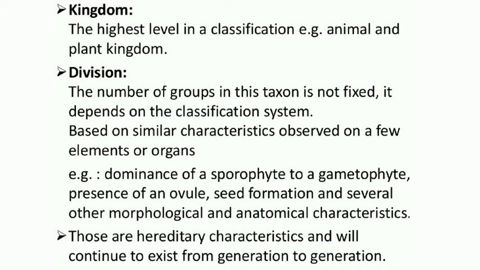For example, dominance of a sporophyte over a gametophyte, presence of an ovule, seed formation and several other morphological and anatomical characteristics. Based on these characteristics a division is made. Characters observed in the class will be kept under the division, and those are the hierarchy characteristics and will continue to exist from generation to generation.